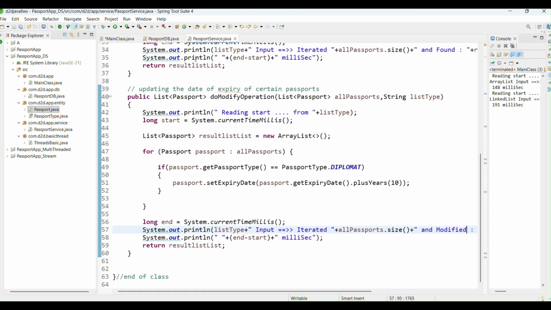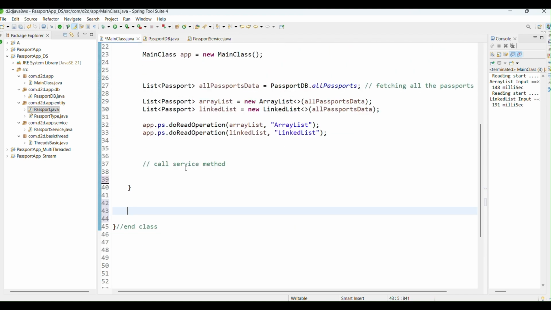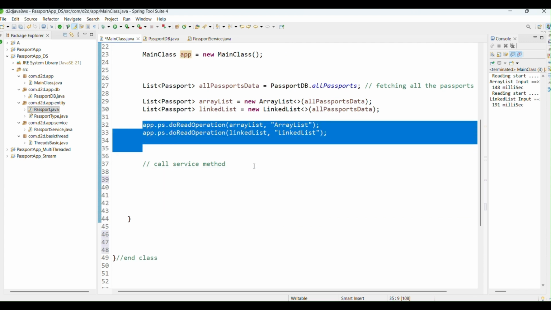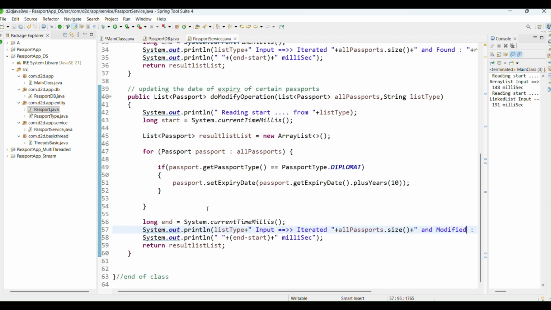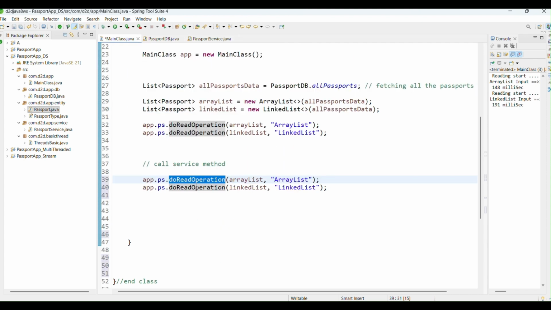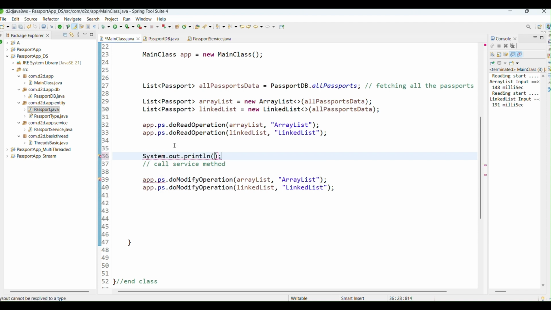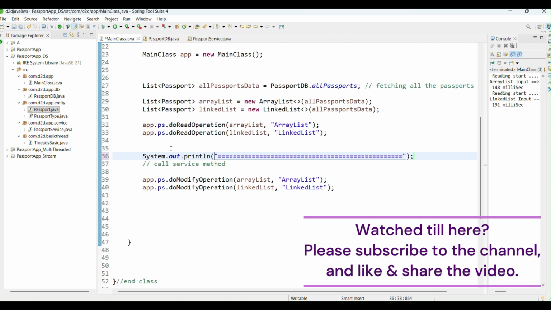Okay, so let's run it, but in order to run it, I have to again call this approach method. So the method name is do modify operation, this one, and Control V, and that's it. Okay, so sys out, just using this in order to segregate these two operations.